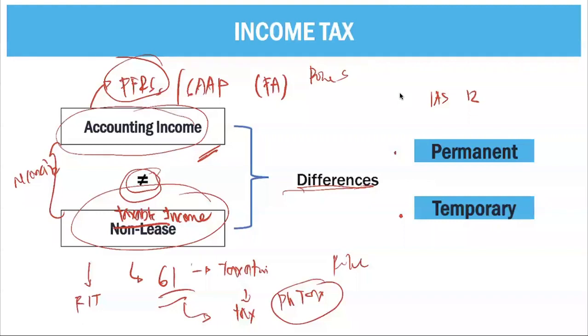Again, for our income taxes, what we do is we try to reconcile your accounting income per your PFRS and your taxable income per your Philippine taxation. This difference is brought by two items under your IAS 12: your permanent difference and temporary difference. So what we account for really here in IAS 12 is the difference, either permanent or temporary. Now let's take a look at the treatment of a permanent difference and a temporary difference.